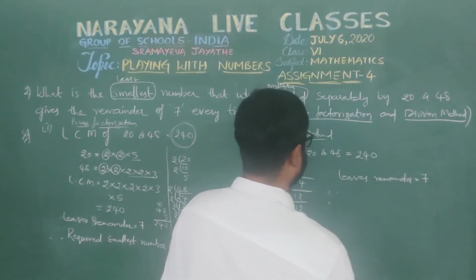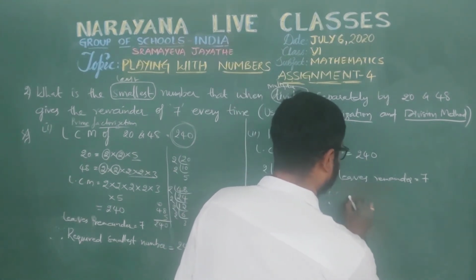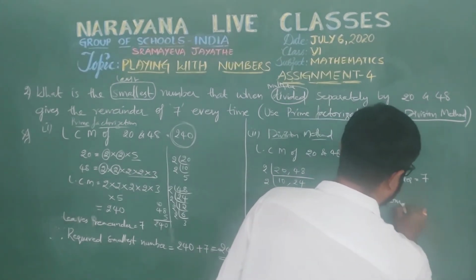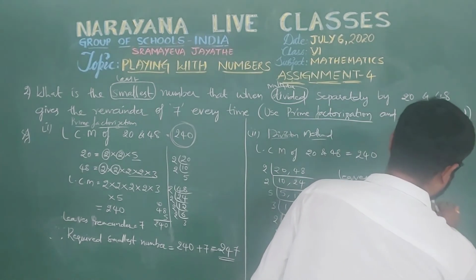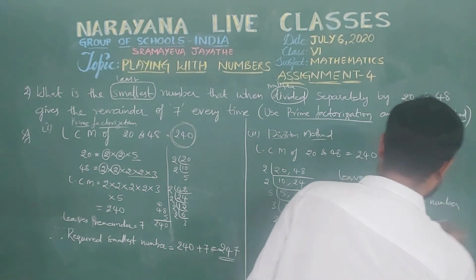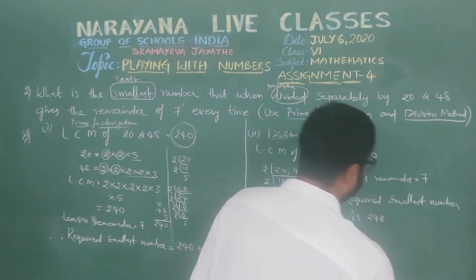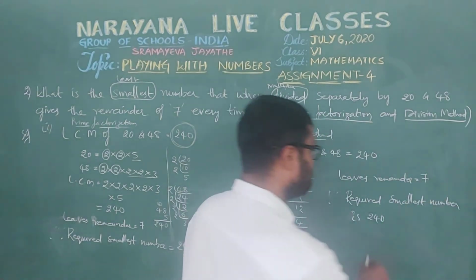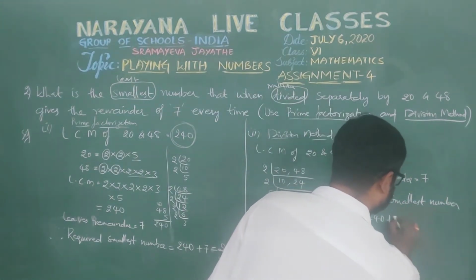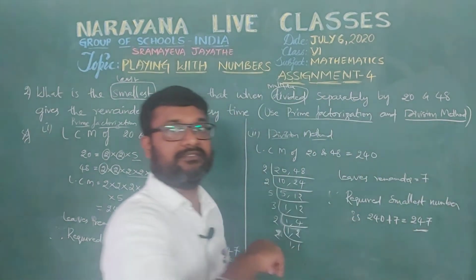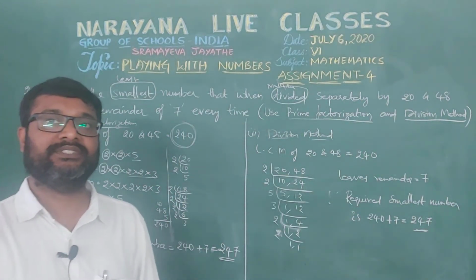Therefore the required smallest number is 240, and we need to add the remainder, that is plus 7. That is nothing but 247, the required smallest number, isn't it?